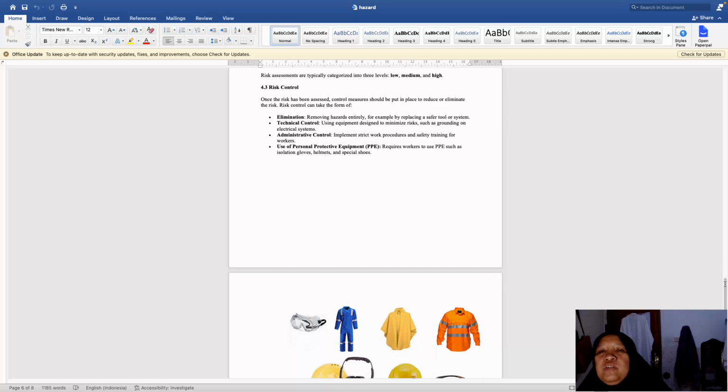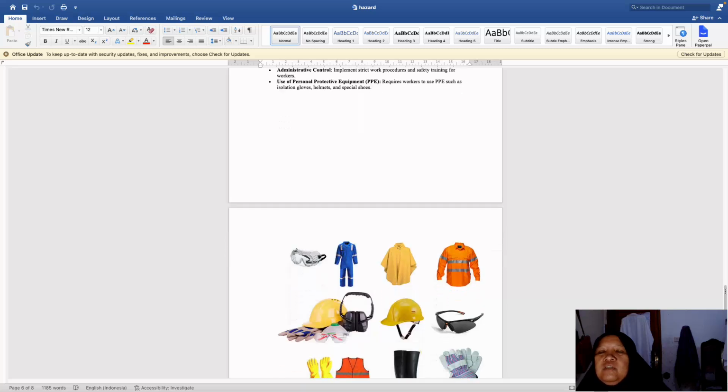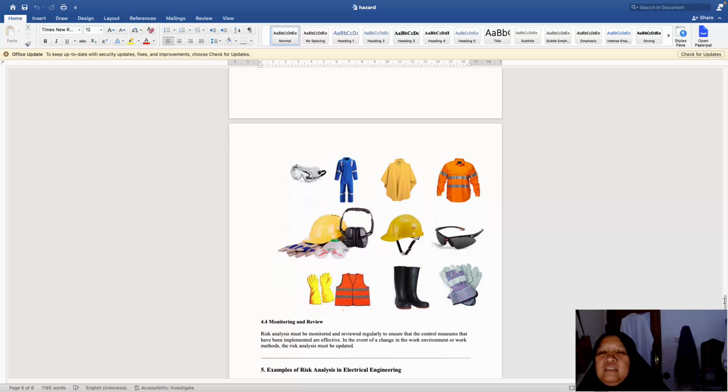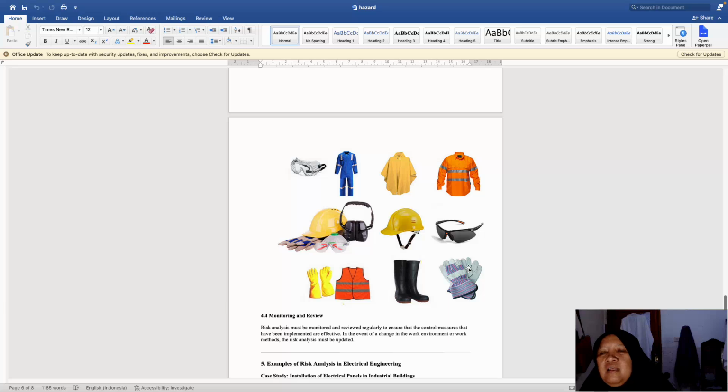And then use of personal protective equipment, or PPE, requires workers to use PPE such as insulation gloves, helmets, and special shoes. Nah, this is the PPE. In Indonesia we call it APD, alat pengaman diri.